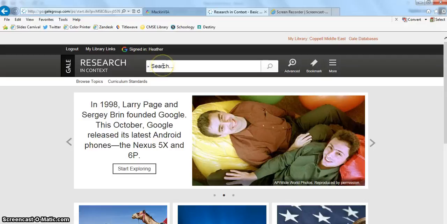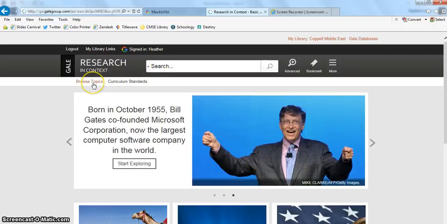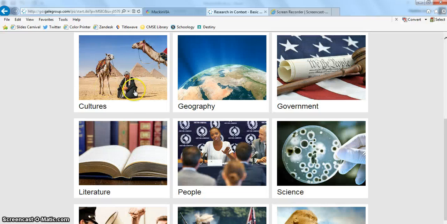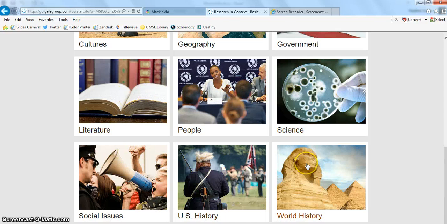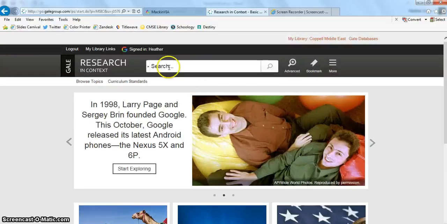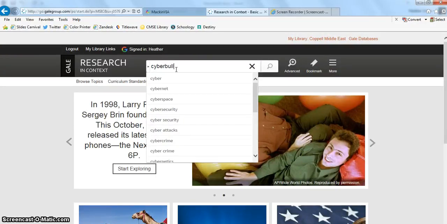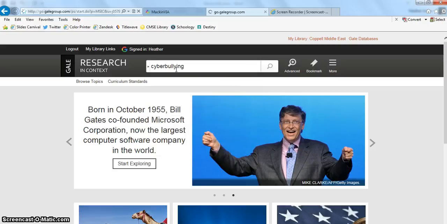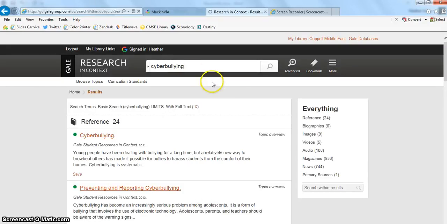I have a search bar. I see that I can click here and browse topics. If I scroll down, I can see that I can enter the database through any of these subject headings. I'm going to do a keyword search of cyberbullying. Once I type my keyword and hit enter, I get my results list.